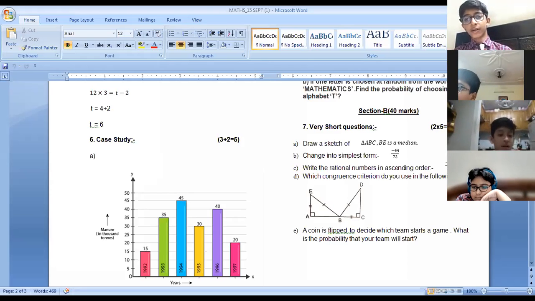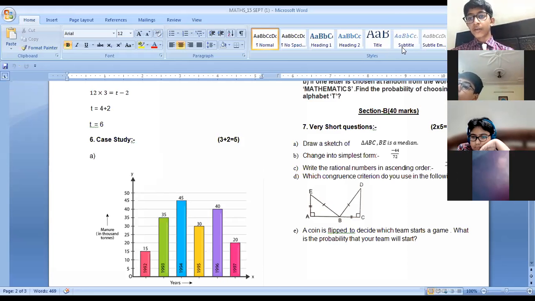But in 1996 the production was 40 and the downfall was maximum in the year 1997, 20,000 tons. So we have to tell where the major downfall is. Okay, ma'am. You have to compare between two years. सबसे ज़्यादा downfall कहाँ हुआ है? That will be the correct answer. Okay, ma'am. Got it now?